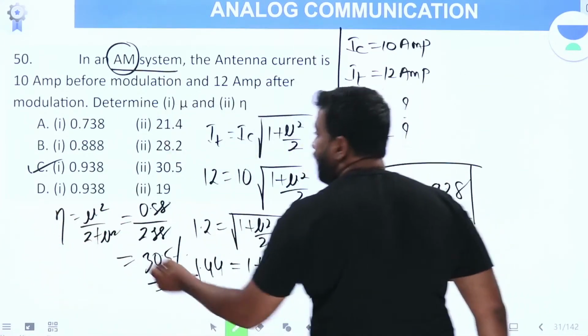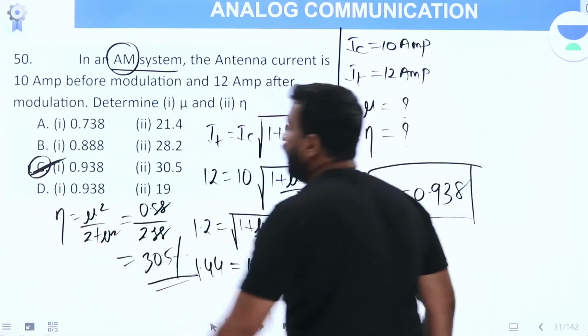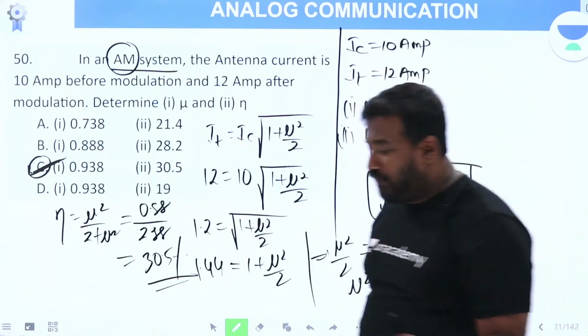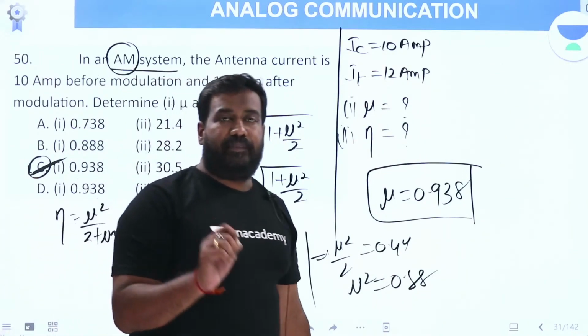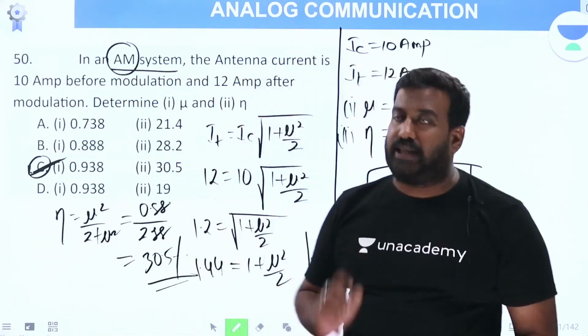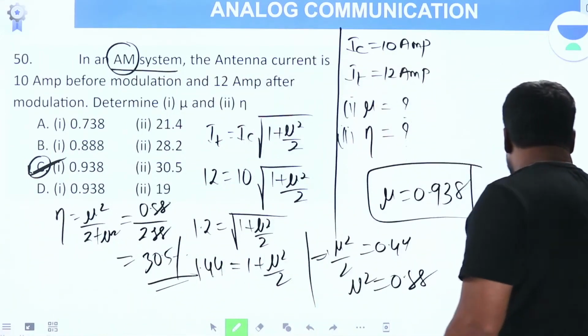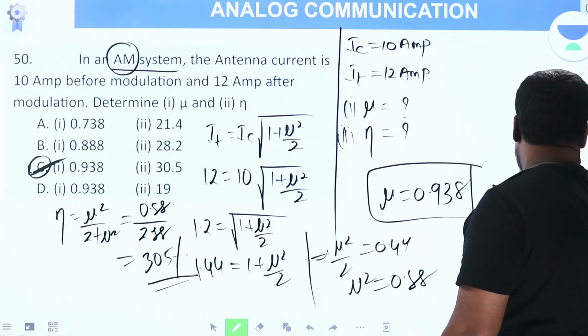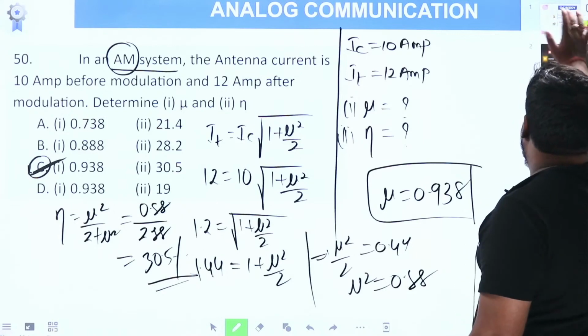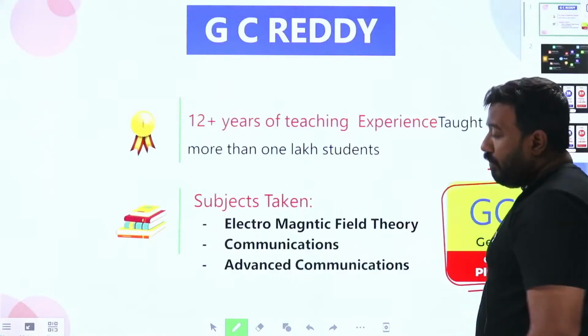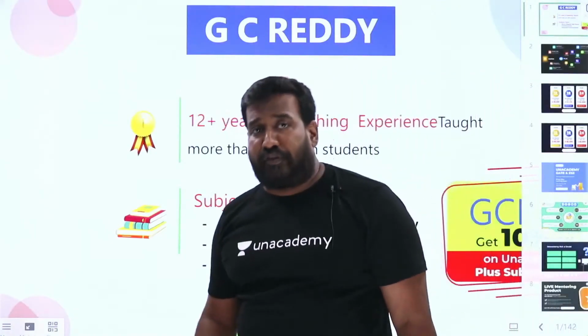Option C is your answer. This completes the last question for this particular part 3, Concept through questions, analog communications. In part 4, we'll continue from question number 51.